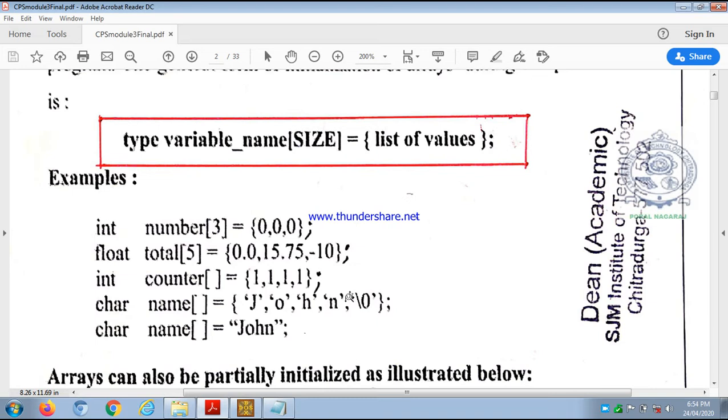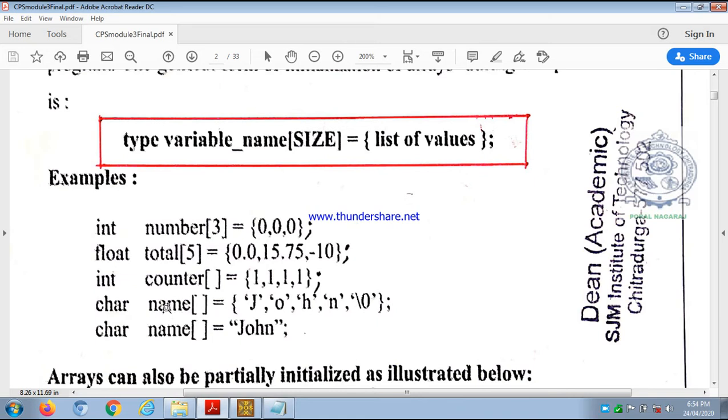Okay. Then the fourth one, you see, data type is char, variable name: we have taken name. So the array name is name, within square brackets no size mentioned, is equal to, and within a pair of curly braces we have characters. See, I have told you a character should always be enclosed within single quotes. So 'J' within single quotes, comma, 'O', comma, 'H', comma, 'N', comma. Then backslash 0 is, even though there are two characters, treated as a single character only. Escape constants mean one character is escaped within single quotes.